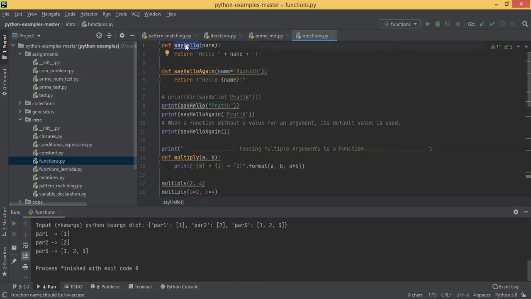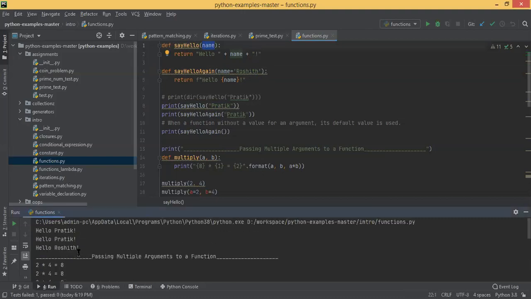Just let me know if anybody has any confusion. Feel free to interrupt me. So say hello is a function that you're passing Pratik. Pratik is coming here. Name is now assigned to Pratik, and it's returning hello Pratik exclamation symbol. If you see the output, it's saying hello Pratik, with an exclamation symbol.